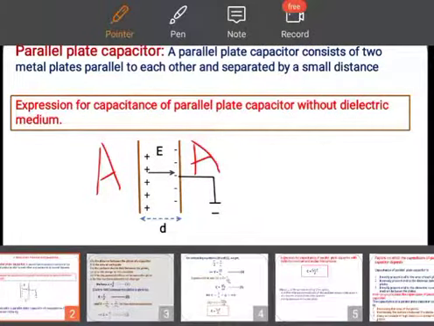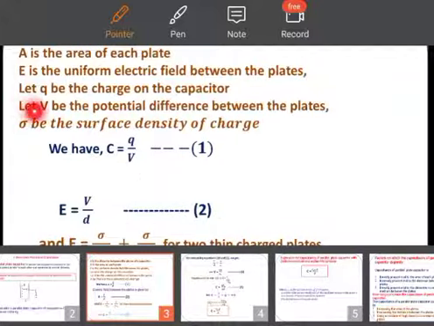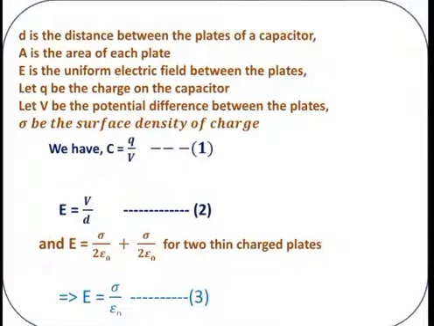Q is the charge, V is the potential difference between the plates, and sigma is the surface density of charge, which we already learned in the first chapter. We have C equals Q by V, which we call equation number 1.